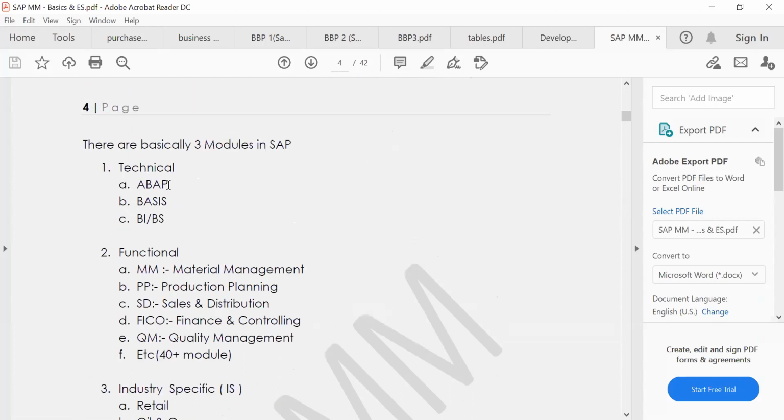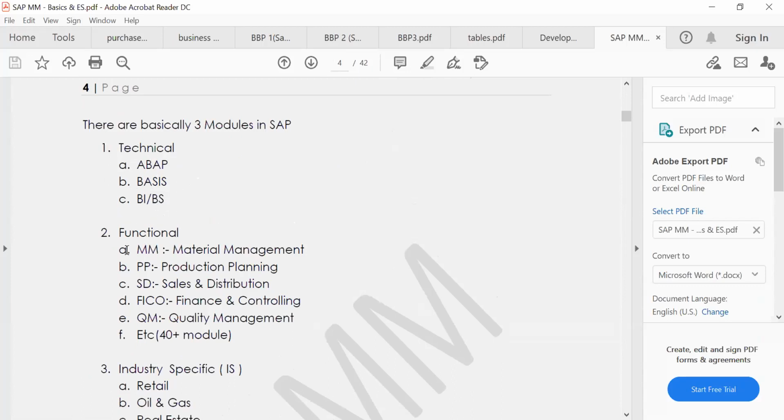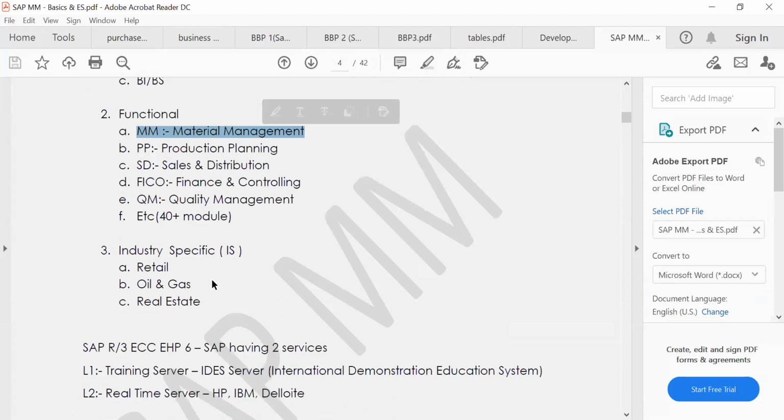Technical means developers, Basis consultants, business intelligence; people who know coding work there. Functional modules means direct operations: materials management, production planning, sales, finance and controlling, quality management, HR, warehouse management. Like that, many modules are there. We'll start with materials management. Industry specific modules are also there. These people can also implement everything, but SAP has given it separately, so you can implement it separately.